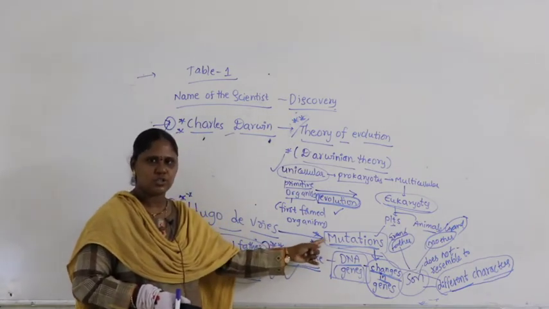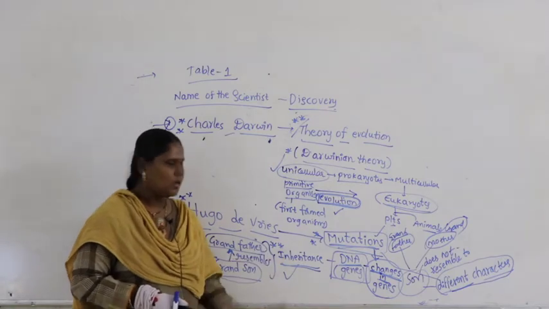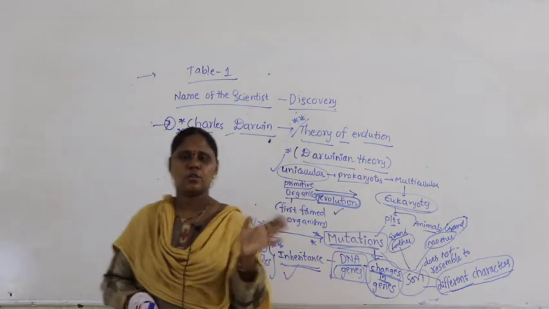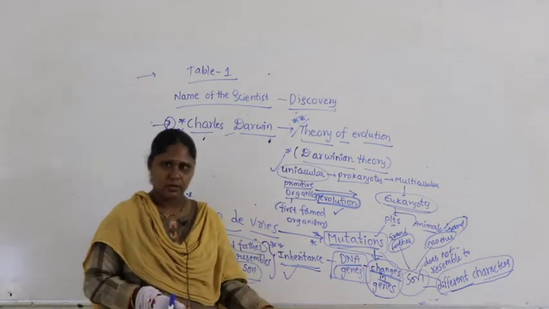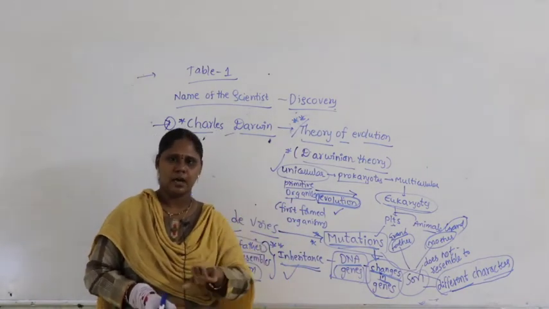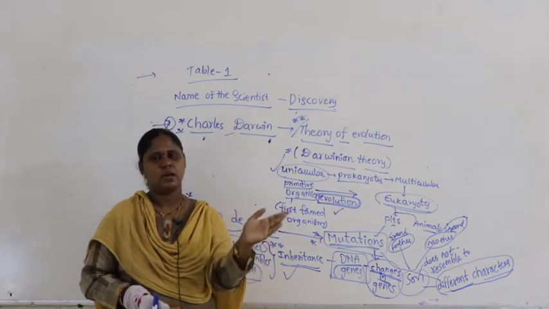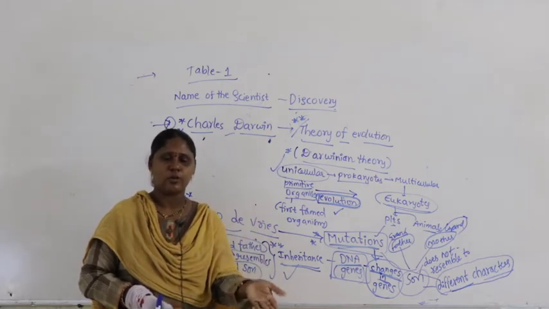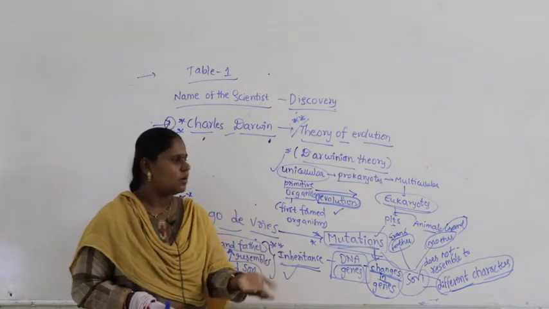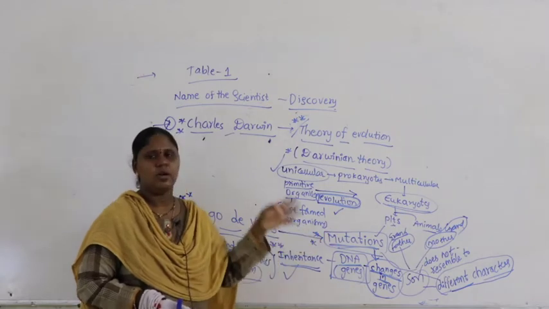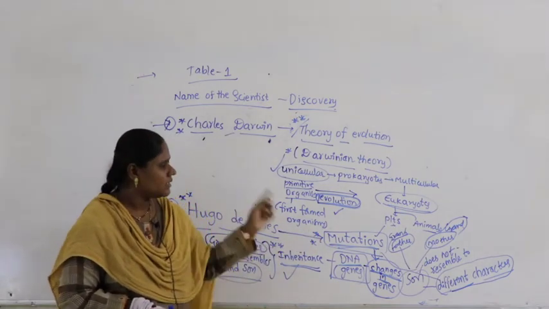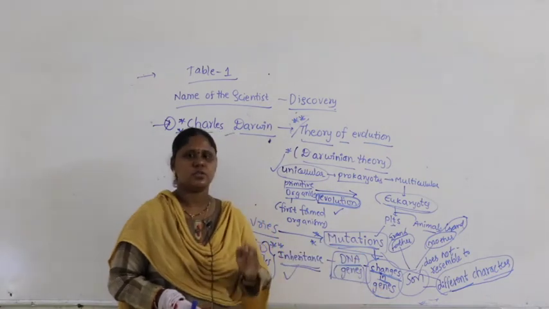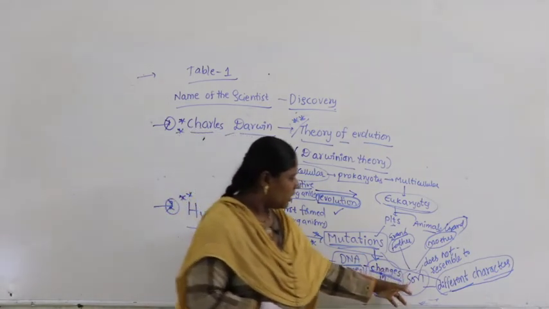Then what exactly is meant by mutations? Simply to understand mutations, I have given the example of inheritance. Quite the reverse case, if you see, sometimes it happens that both parents look very fair but the son will be darker. Sometimes both parents are dark, nobody is fair in the family, all are dark, then suddenly the son or the daughter will look very fair. So here, the character appears as new because it's a different character due to changes in the genes, which is called mutations. To make you all understand, I gave you the example.